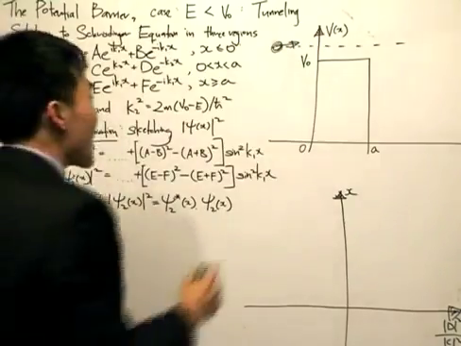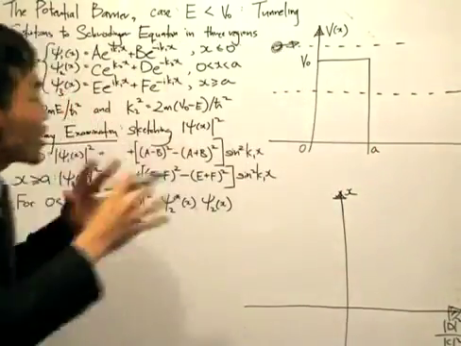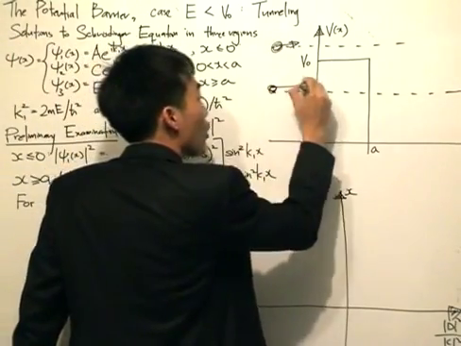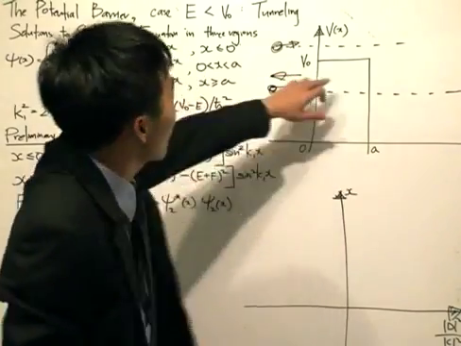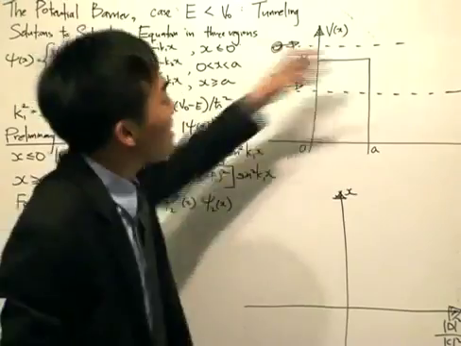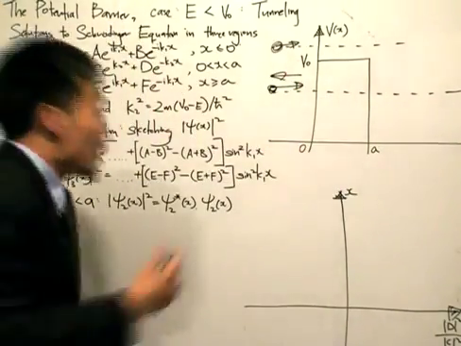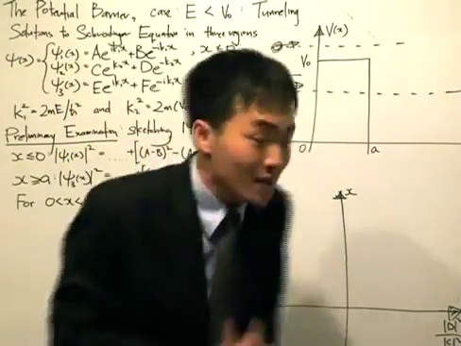But now we're considering the case where the energy is less than the potential V0, and we see that the picture changes altogether. In classical mechanics, this time the particle will not go through this region. Instead, there will be total reflection because the particle cannot have negative kinetic energy as it enters the potential barrier. But we'll soon find out that quantum mechanics predictions tell us a totally different story. That is the point of our study today.